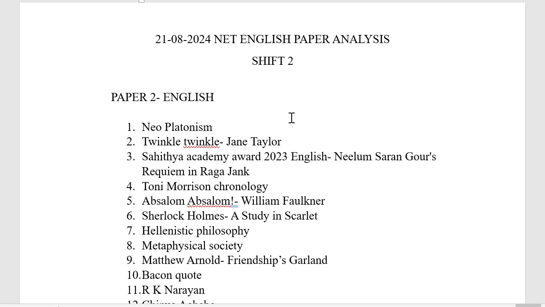Third question, recipient of the Sahitya Akademi Award for English 2023. It is Neelam Sarangh Ghosh, Requiem in Raga Janki. Next, chronology of Toni Morrison. Next question, the writer of the work Absalom. In order to confuse, there was Dryden. However, that is not the correct answer. It is a novel by William Faulkner.